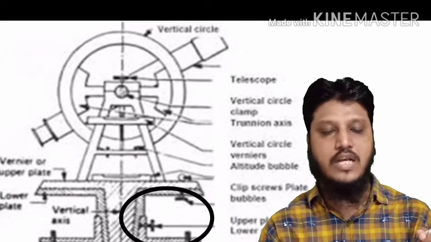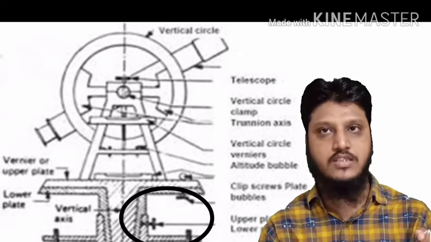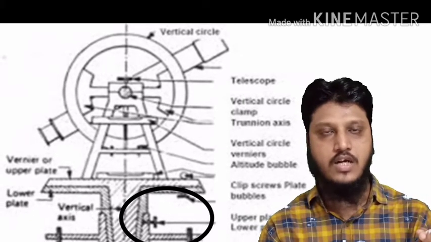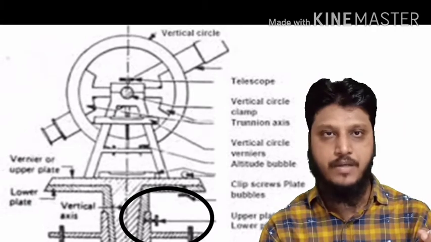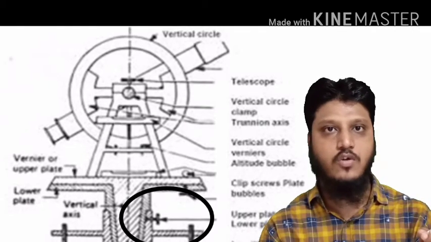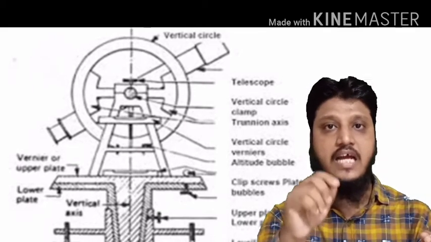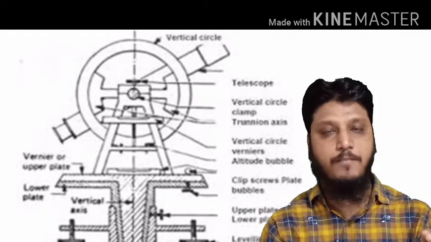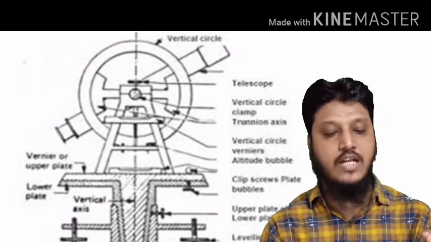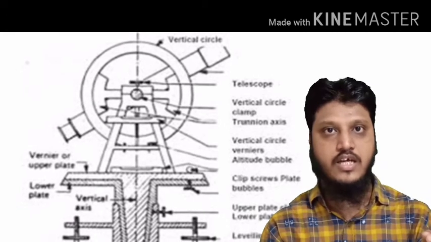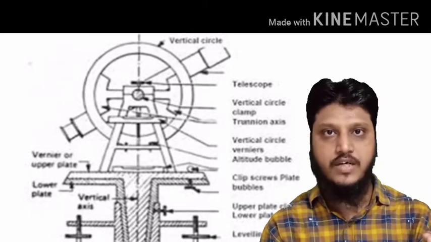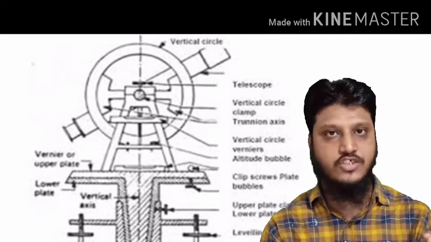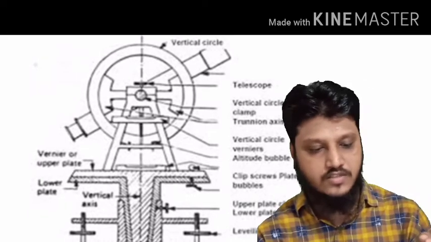The upper clamp is for clamping the upper plate, and the lower clamp is for clamping the lower plate. These clamps have tangent screws in addition: the upper clamp has its own tangent screw, and the lower clamp has its own tangent screw. Okay, this way.